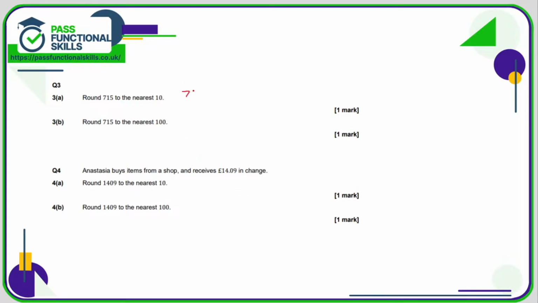715 is between 710 and 720. Now it's exactly halfway between, but when it's halfway between you always round up, so that rounds up to 720. To the nearest 100, that is between 700 and 800, and it's much less than 50, so that's going to round down to 700.